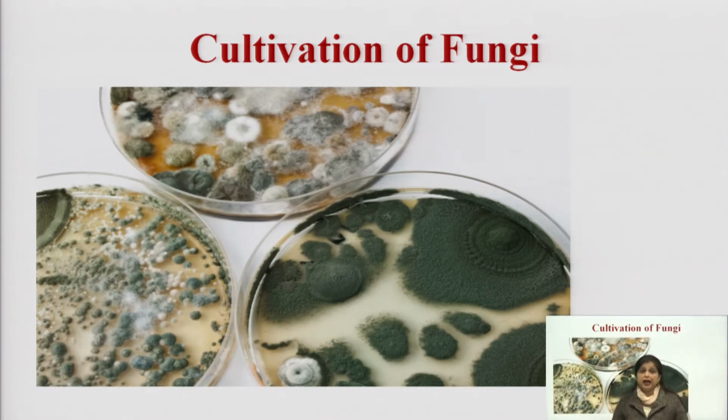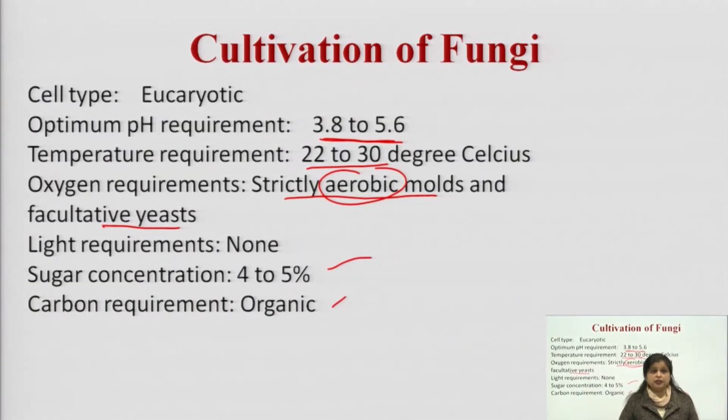And once we have inoculated the media, after inoculation we have to incubate under the conditions mentioned in this slide: a pH of 3.8 to 5.6, and the incubator temperature set from 22 to 30 degrees centigrade. As they are aerobic in nature, they require oxygen.